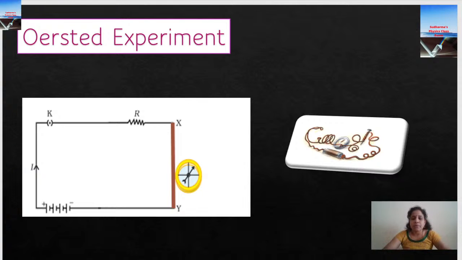So these were his observations, and he increased the amount of current. Then the deflection was more. Decreased the amount of current, the deflection was less. So these were the steps done by Oersted in his experiment.